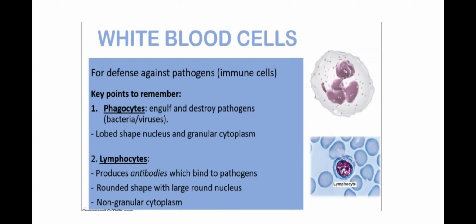Phagocytes engulf and destroy pathogens, bacteria and viruses. They have a lobe-shaped nucleus and granular cytoplasm. Lymphocytes produce antibodies which bind to pathogens. They have a rounded shape with a large round nucleus and non-granular cytoplasm.